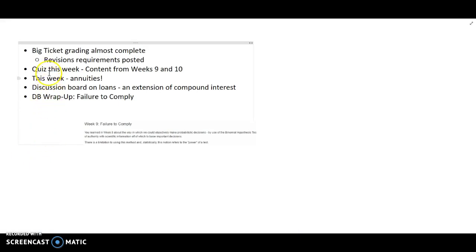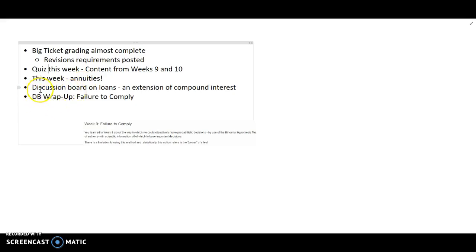With that said, there is a quiz this week, and it's the content from weeks 9 and 10. Last week was the idea of compound interest, and this week we'll be focusing on annuities, which is a really important and interesting concept. We can't often put away a lump sum of money. We often put away small chunks of money on a regular basis, i.e. 401ks, IRAs, 403bs, whatever tax code there is for retirement plans. So it does involve compound interest. We can't just ignore compound interest because it is a part of basically all financial matters.